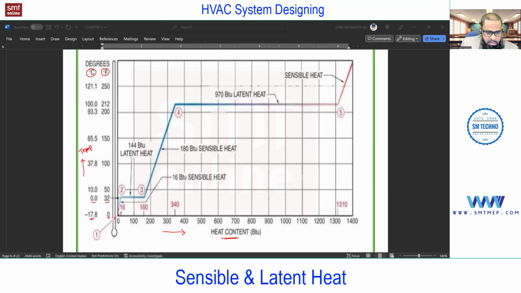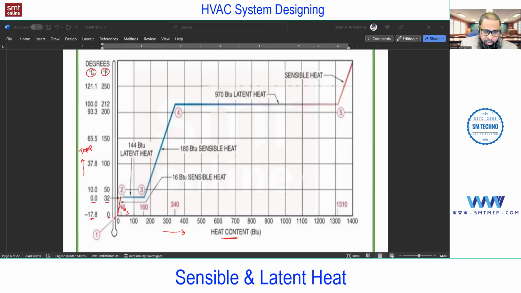Assume that I'm adding heat to this solid, nothing but ice. What will happen? Slowly the temperature increases as the heat is added, but the solid remains solid. But at this point, which is the melting or freezing temperature of water, if you add more heat, what will happen? Phase change, the conversion process starts. Can I consider the earlier phase as sensible? Yes, no change in phase: adding heat and increasing the temperature, but no change in phase.